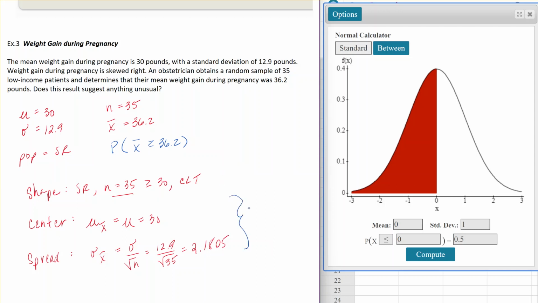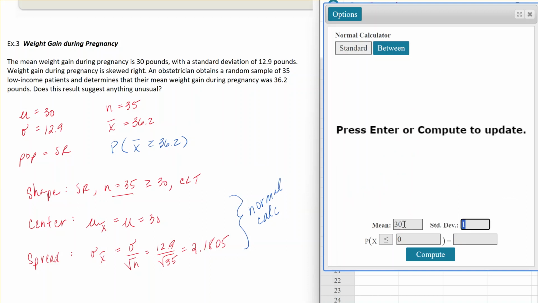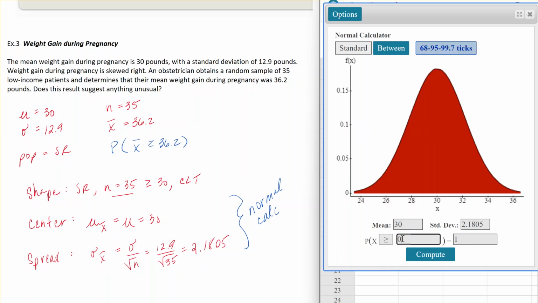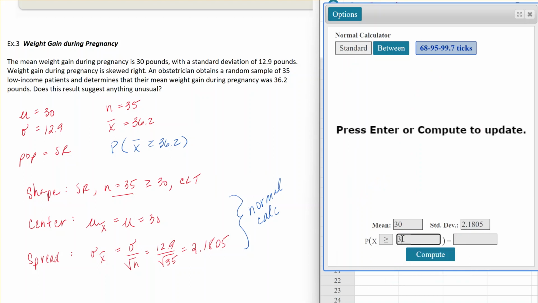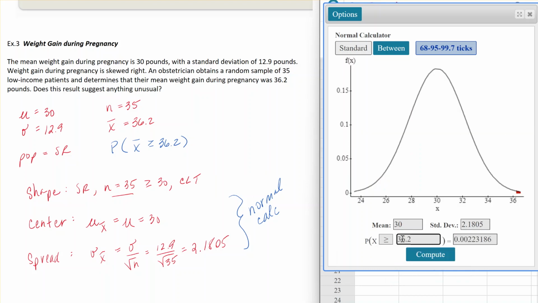So that information goes into my normal calculator from StatCrunch, which you see on the right-hand side of our screen over here. So with a mean of 30 and a standard deviation of 2.1805, we are looking at the probability of an average weight gain greater than 36.2.